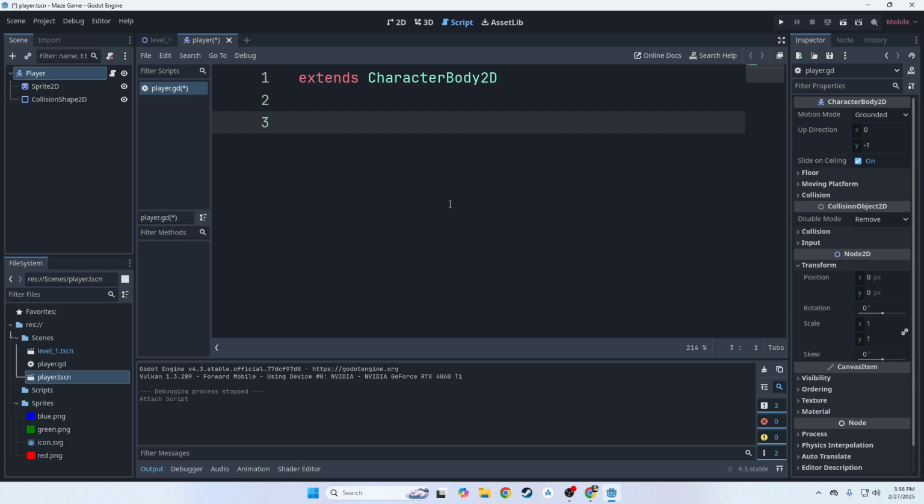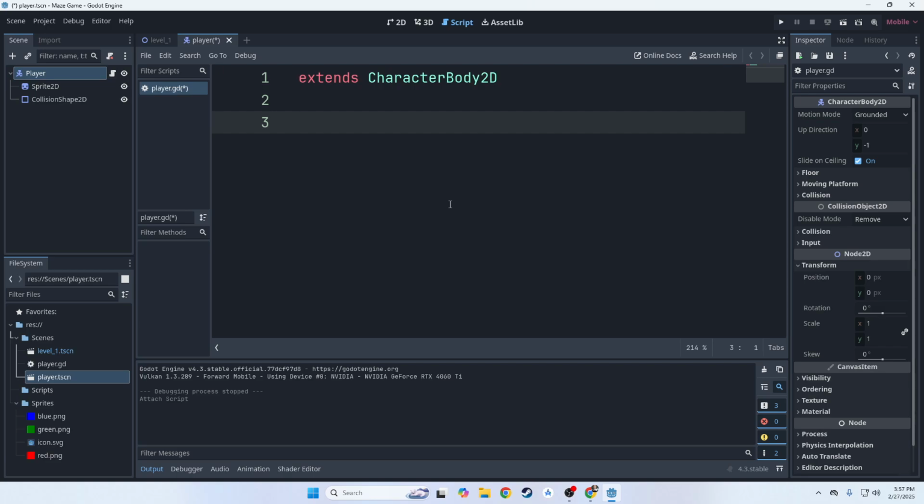GDScript ignores what we call white space, so extra lines. So you can add in extra lines all you want just to make it a little easier for you to read your code. Okay. Now, when a script is run, it needs something called a function to tell the program